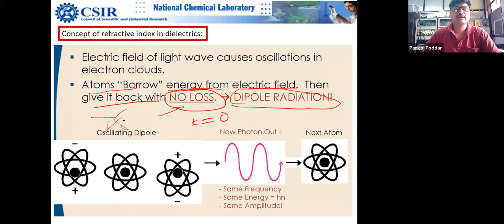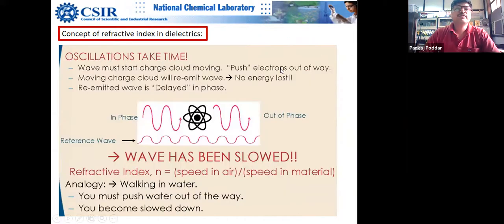You might have seen, suppose this is one oscillating dipole. Suppose I will write here: this is one oscillating dipole, and it's re-radiating. There is another one here, another atom. So they are radiating in all directions. So collectively, what you see, reflection and refraction, is basically interference between these oscillating dipoles which are there in your material. So let us move ahead.